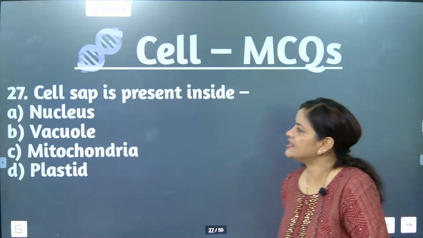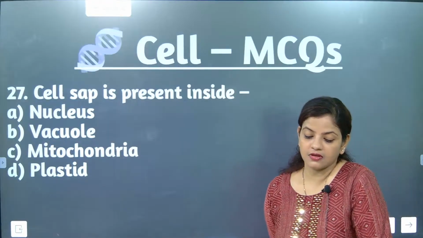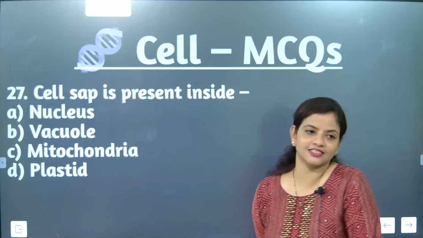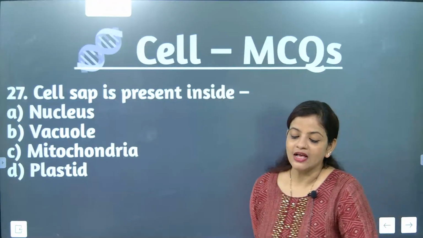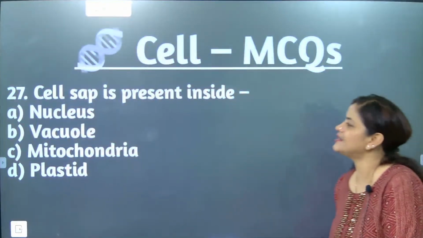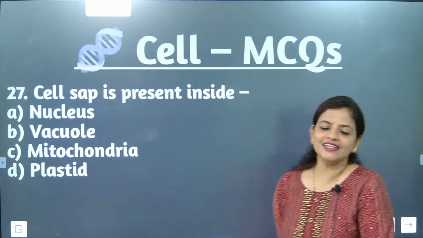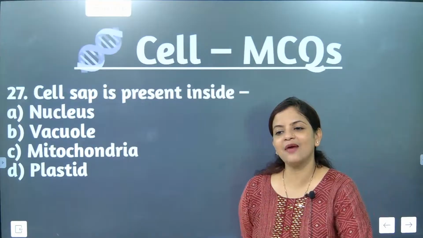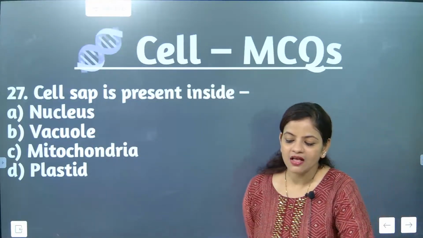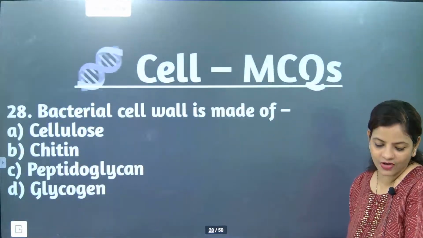Cell sap is present inside which one? The fluid with toxic products. Vacuoles, absolutely correct. Note down this one: cell sap is present in vacuoles. Is it written in the NCERT book? Yes. In the exam, if it comes, you will understand. So if we dissect the question like this and bring the answer, your work will be over.